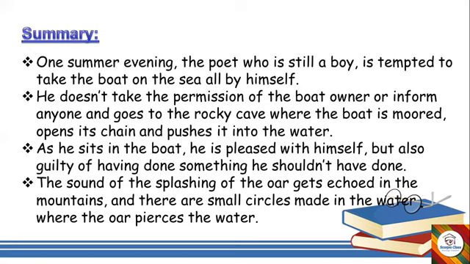As he sits in the boat, he is pleased with himself, but also is guilty of having done something he shouldn't have done. He's very happy that he's able to open the chain of the boat and push it into the water. He sits in the boat and he's very satisfied. But also he's feeling guilty internally that he has done something wrong.